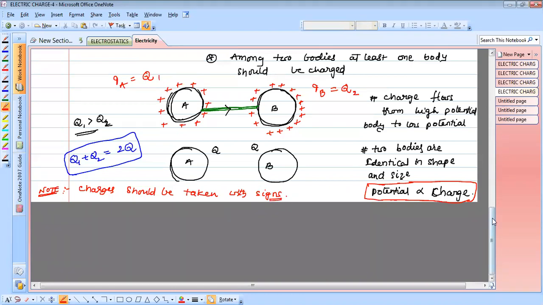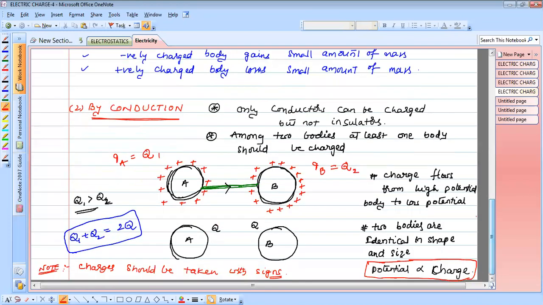So what important things did we discuss in the conduction process? When two bodies are in contact with each other, charge flows from high potential to low potential. If both bodies are the same in size, potential is directly proportional to charge.